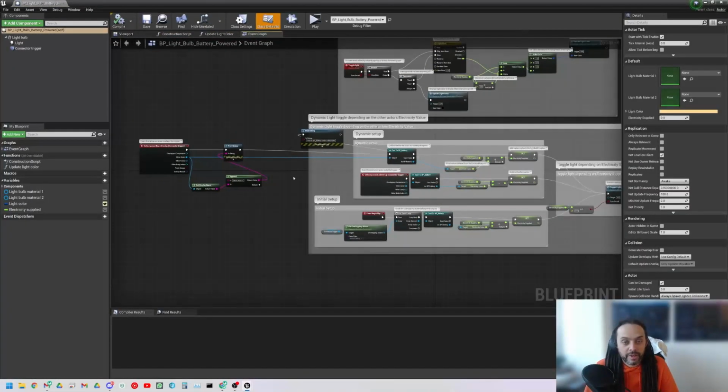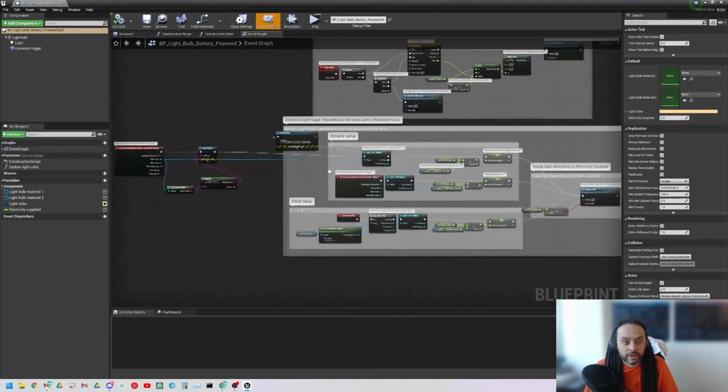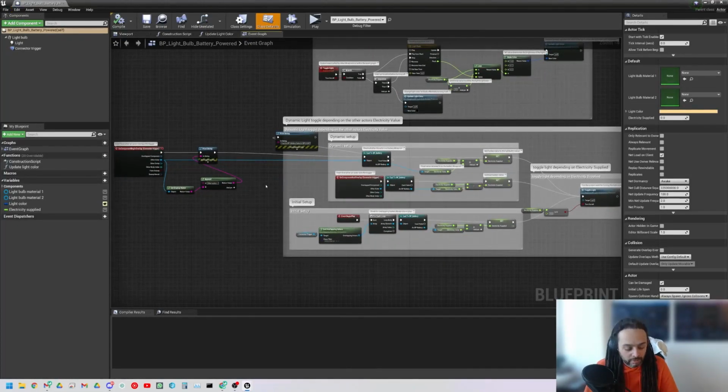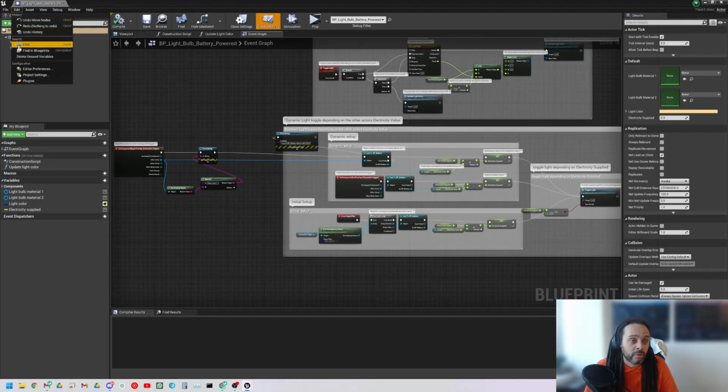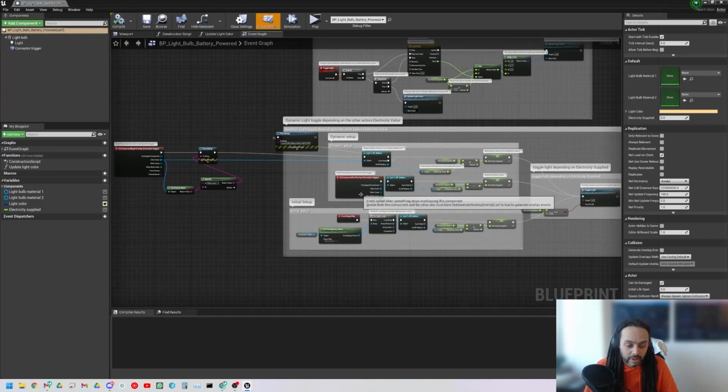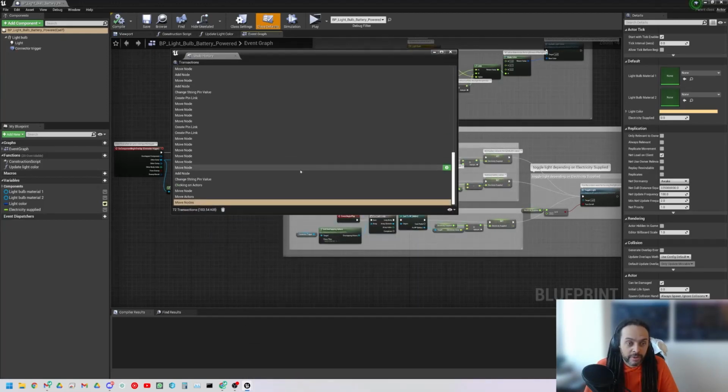I made quite a mess in here with my print strings and dragging things about. Just a quick tip, there's the ability to use Control-Z to go backwards, but you can actually view the history here. If I open up the undo history, it will show me all of the things to undo.